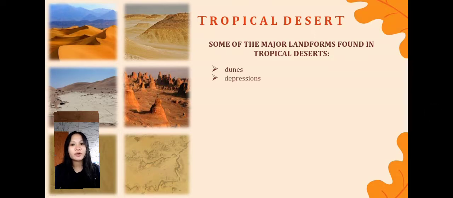Then, next, depressions. They are caused by polygenetic factors such as wind erosion, broad shallow warping, and block faulting, stream erosion, karst activity, salt weathering, mass wasting, and oceanic processes. Representative examples are the large enclosed basins in Africa such as Farafra, Baharia, Dakhla, Kharga, Siwa, and Kharga. Then, next, pans.